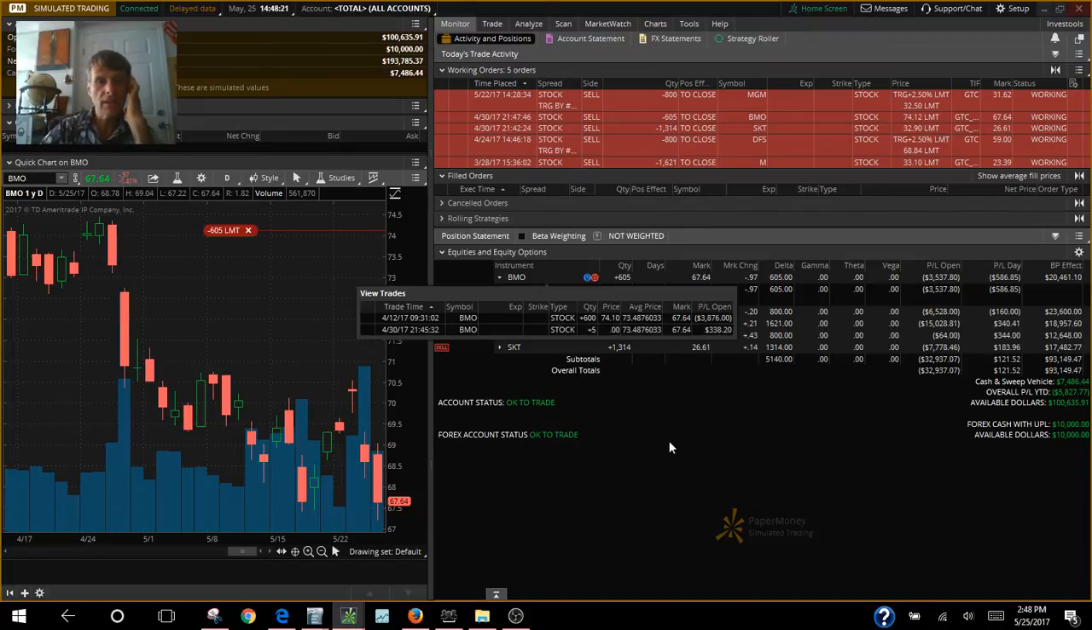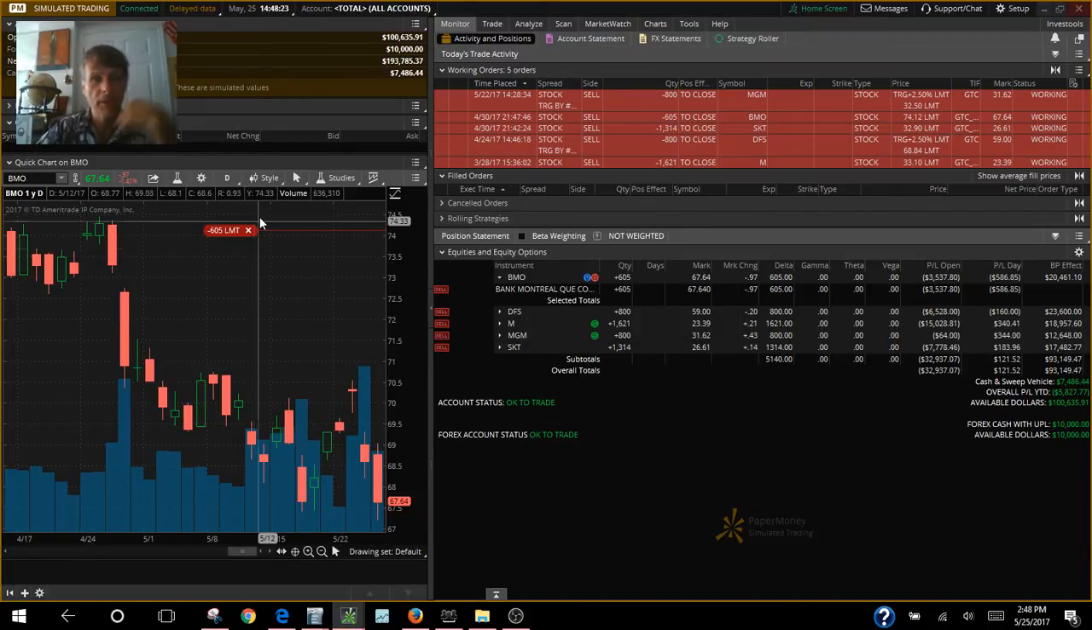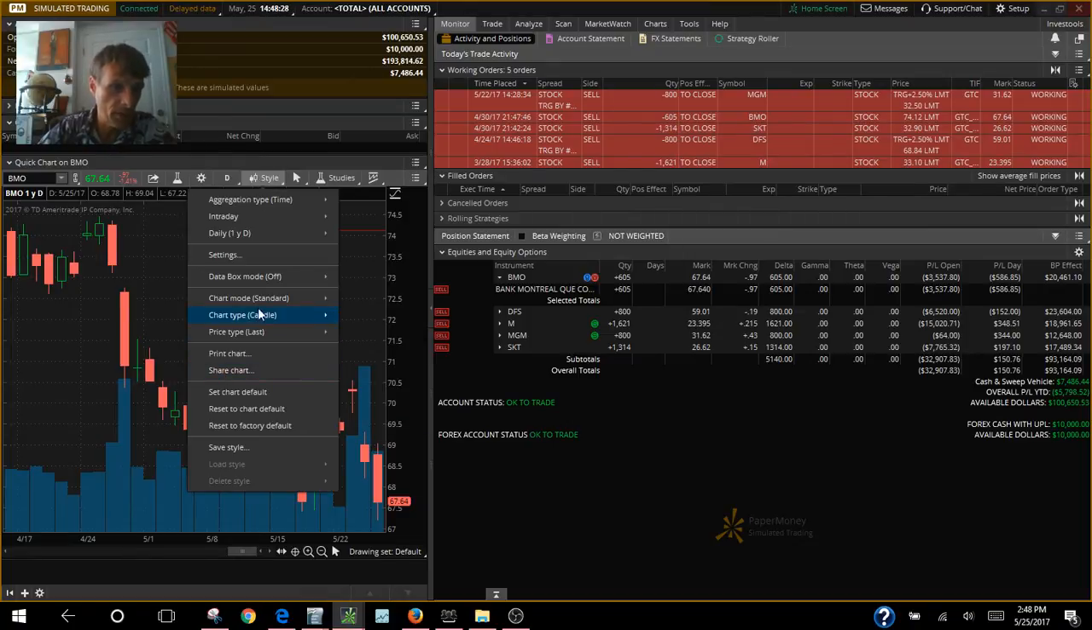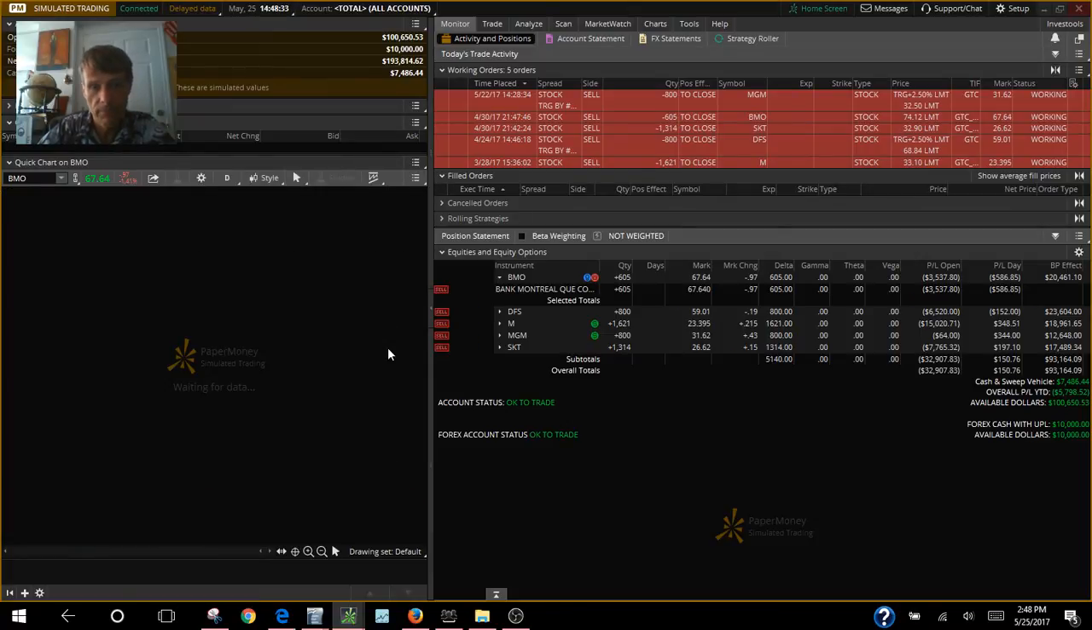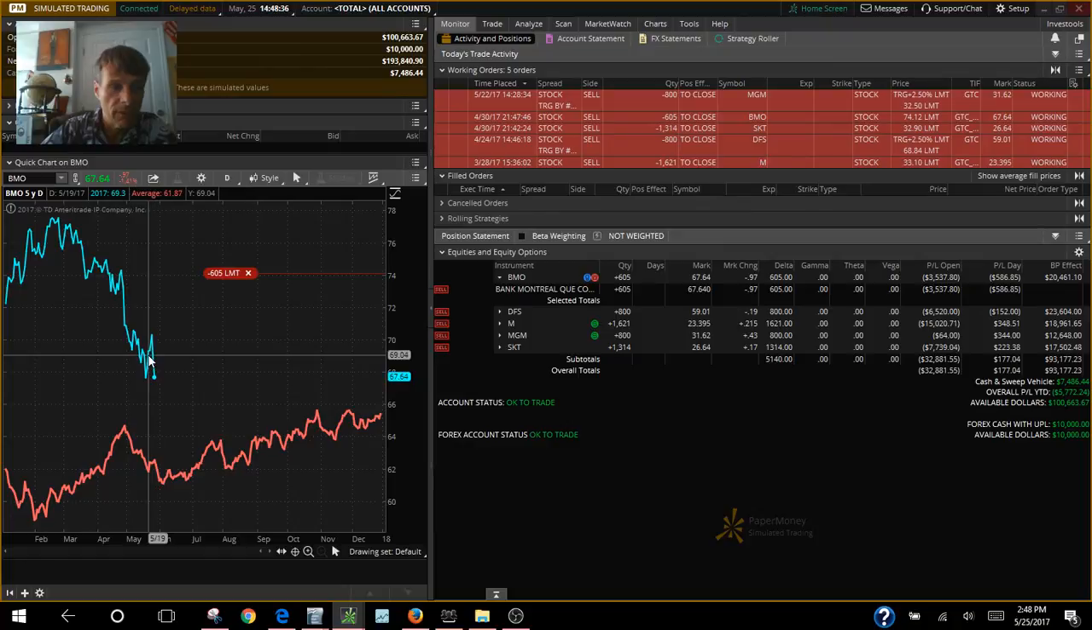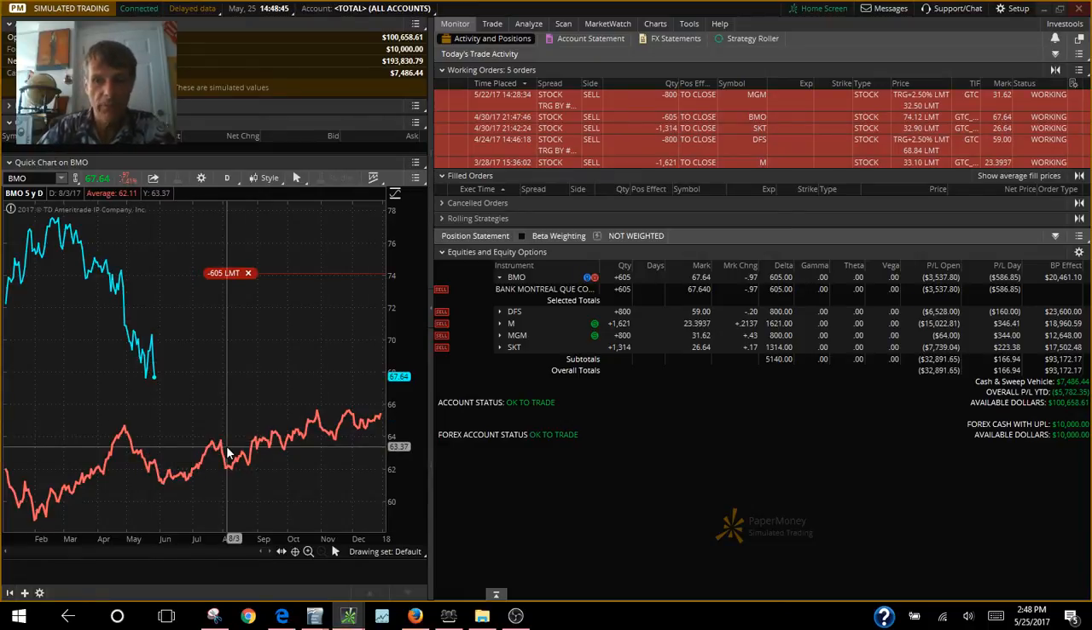Let's see quickly where we think BMO is going to go. We're going to click on the style icon. This drop-down box opens up. We're going to come down to chart mode where it says standard, and change it to seasonality. Now, here's where we are right now. This is the current reading right here, and this is 10 years worth of data, one year on top of another. This is where we are, and this is where we were when we bought it. We bought it right about there.